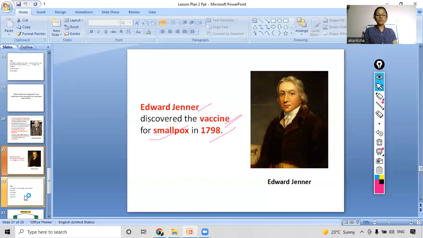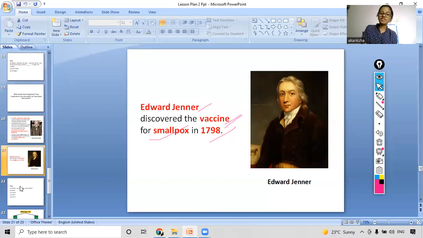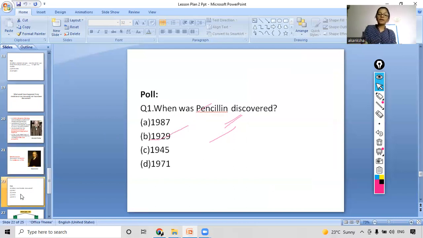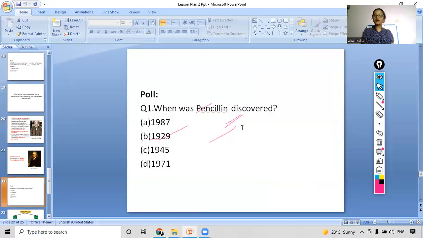Now coming to the question part, let's see. When was penicillin discovered? On which date was it discovered? As you can see here, when was penicillin discovered? In which year? Yes, it was in 1929. If someone had a doubt, now it became clear, right?